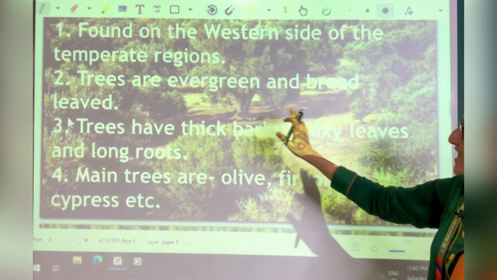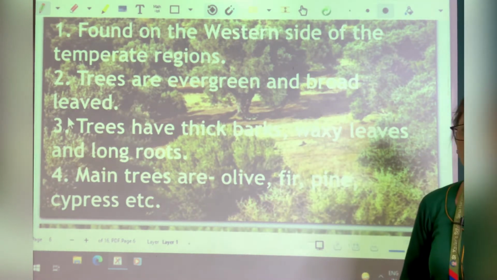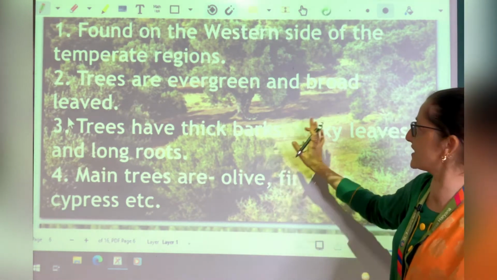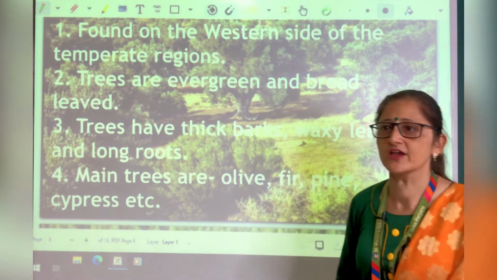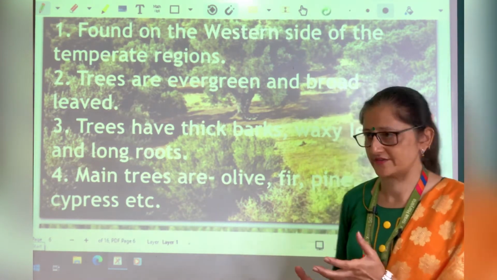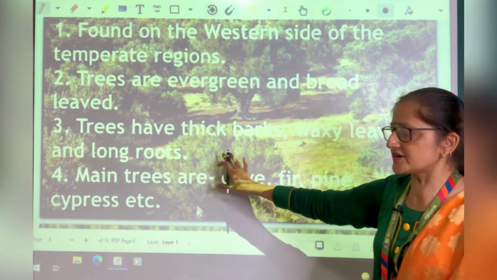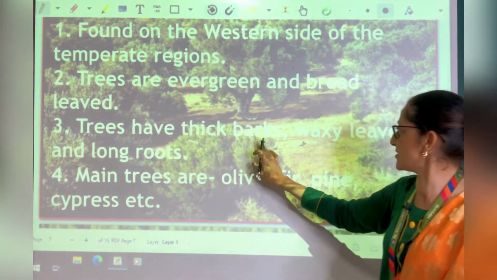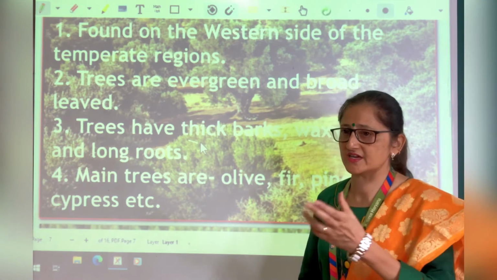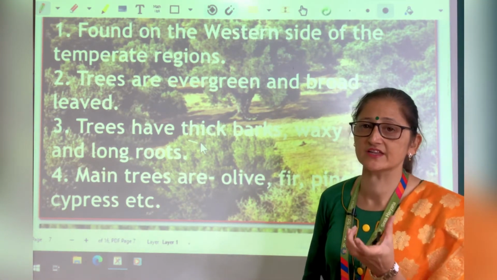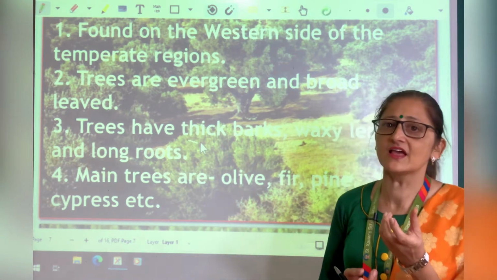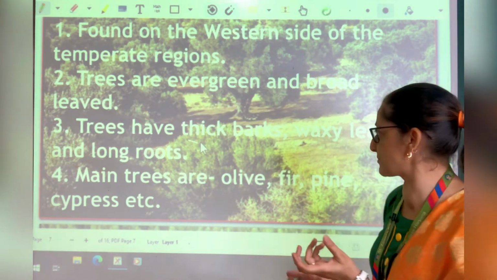These forests are found in the western side of the temperate regions, and trees here are evergreen and broadleaf. Trees have thick, broad, waxy leaves. Their bark is thick. Their leaves are waxy, so that less evaporation can take place.